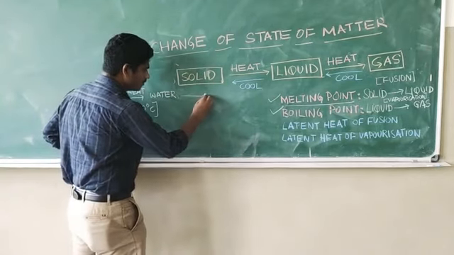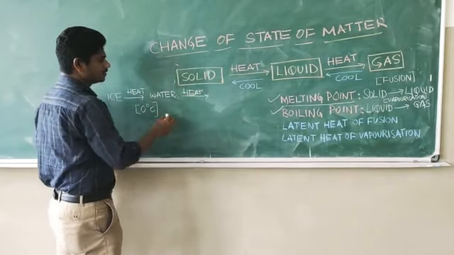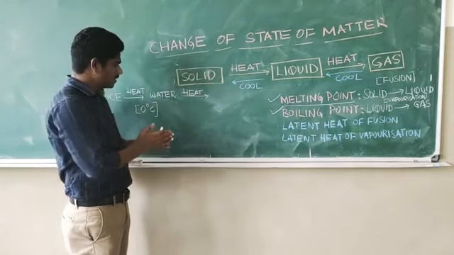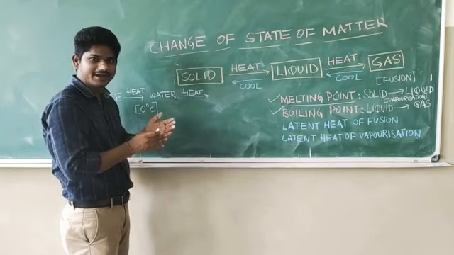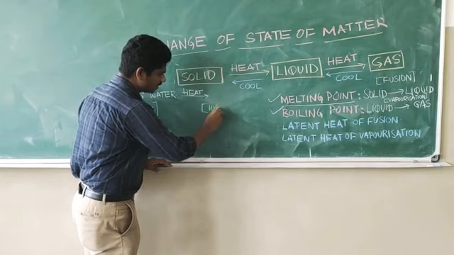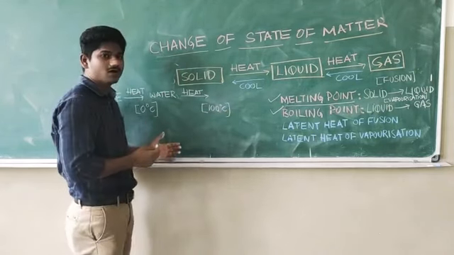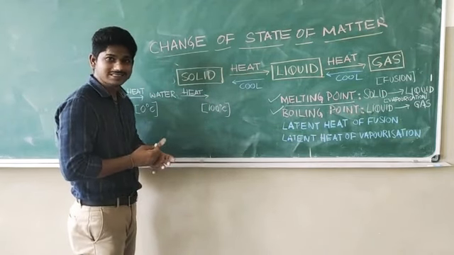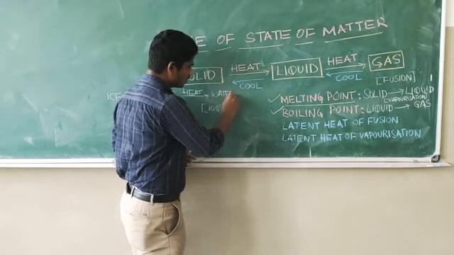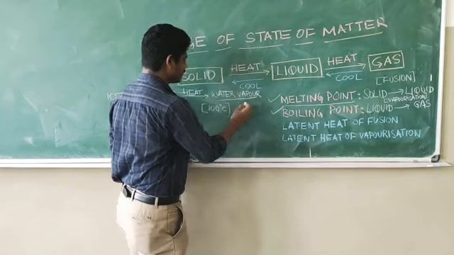So here also you are heating water. When you heat water, what happens? Up to a certain temperature, nothing will happen, up to 70 degrees or 80 degrees or 90 degrees. As soon as it reaches 100 degree Celsius, what happens? Water starts boiling. Once the water starts boiling, it gets converted into water vapor, which is a gaseous state. So this is the gaseous state.